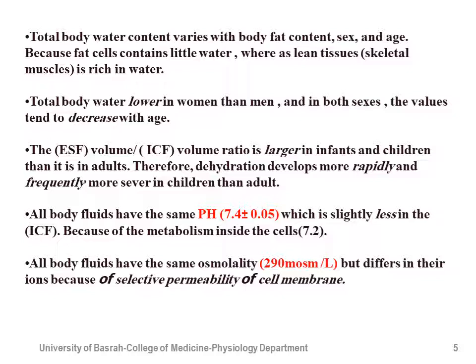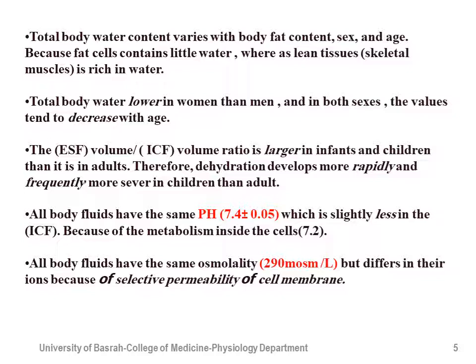And all the body fluids should have the same osmolarity, which is 290 milliosmol per liter, but they differ in the ions. The distribution of ions, sodium, potassium, chloride and others, is usually not equal in concentration inside the cell and outside the cell.